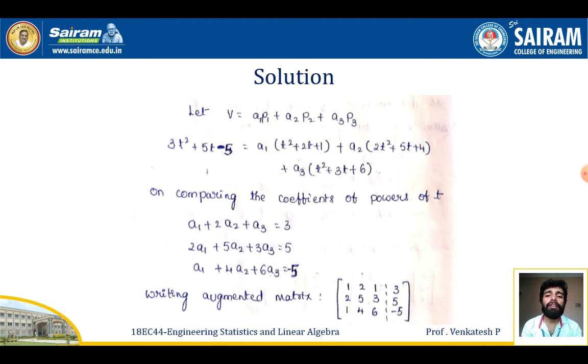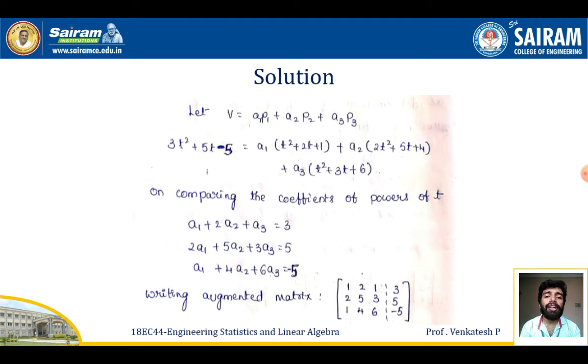So I'll be making v is equal to a1 p1 plus a2 p2 plus a3 p3, where a1, a2, a3 are the scalars which belong to the field F. Now replace the values of v, p1, p2, p3. I'll be getting 3t square plus 5t minus 5 is equal to a1 into t square plus 2t plus 1 plus a2 into 2t square plus 5t plus 4 plus a3 into t square plus 3t plus 6. So now to find the scalars a1, a2, a3, I'll be comparing the coefficients of powers of t.